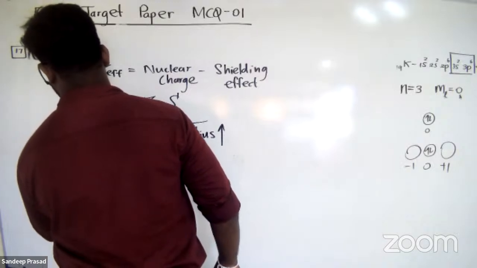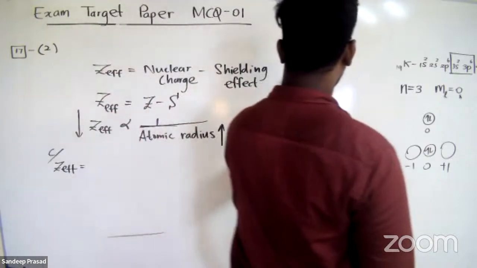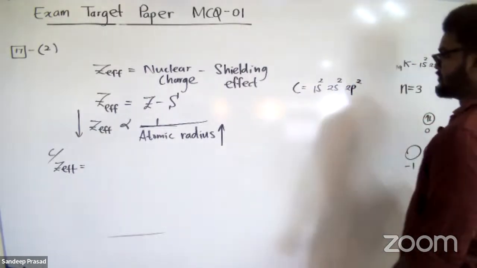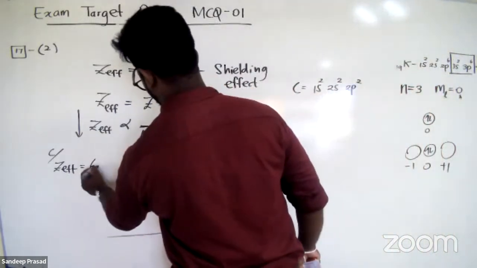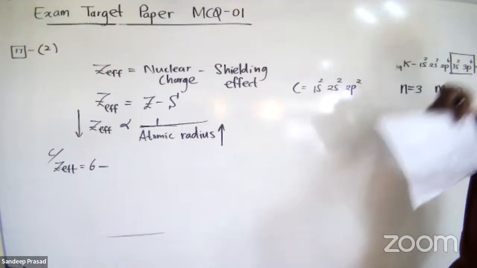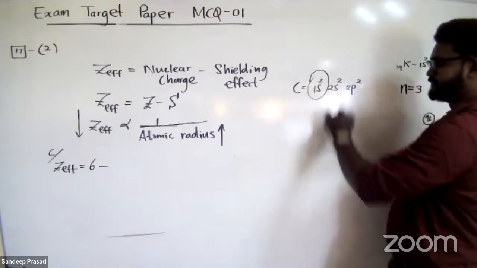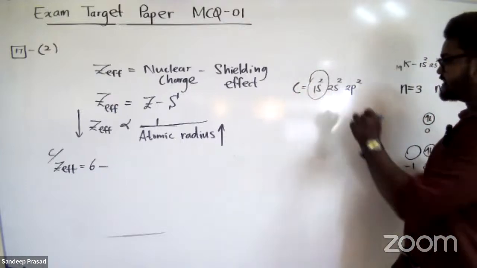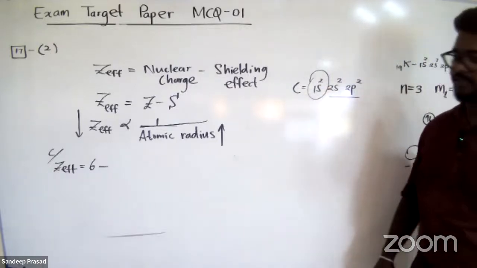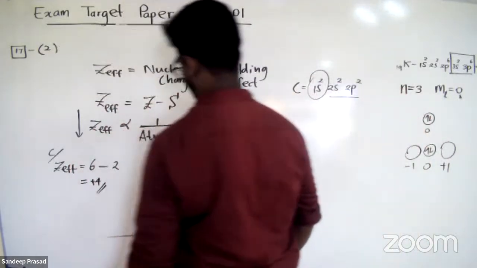What is the effective nuclear charge for carbon? Carbon's electron configuration is 1s2, 2s2, 2p2. Nuclear charge is 6 because the number of protons is 6. So how do you calculate the shielding effect? Shielding effect means the number of core electrons. Except valence shell electrons, the others are considered core electrons. Core shell and valence shell: the valence shell is the second principal energy level, so the core shell is the first principal energy level. In the first principal energy level, there are 2 electrons. So 6 minus 2 is plus 4. Effective nuclear charge for carbon is plus 4.